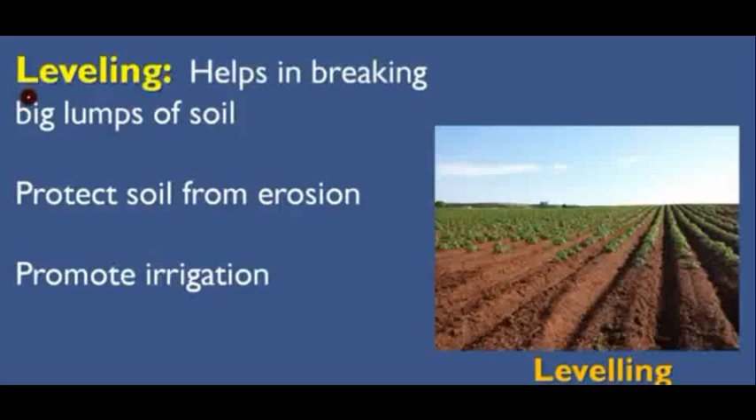So it promotes irrigation. Irrigation means supply of water to the field. So when the soil level is proper, the irrigation will be properly maintained and the soil can hold water.